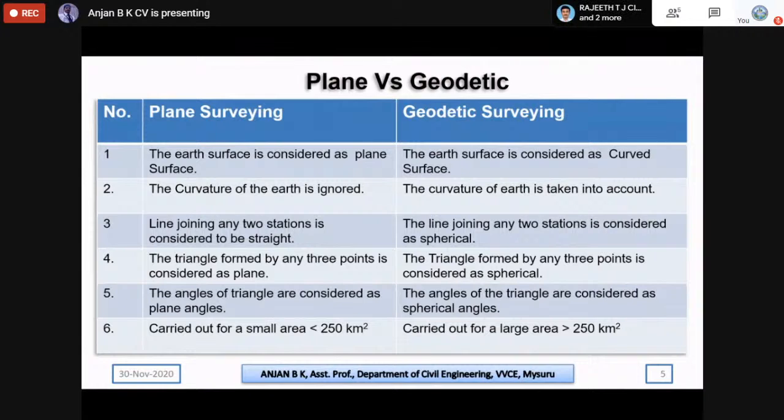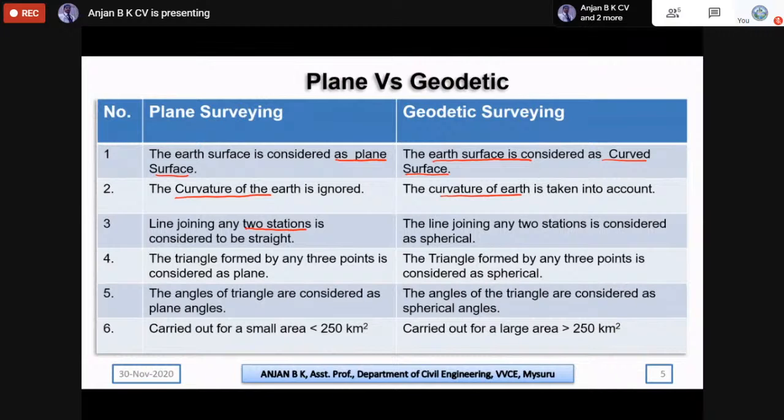So in plane surveying, the earth surface is considered as plane. So as the name itself is, we are not considering the curvature. Whereas in geodetic surveying, the earth surface is considered as curved surface, means the curvature of the earth is considered there. So here the curvature of the earth is ignored, whereas in the geodetic surveying, the curvature of the earth is taken into account.